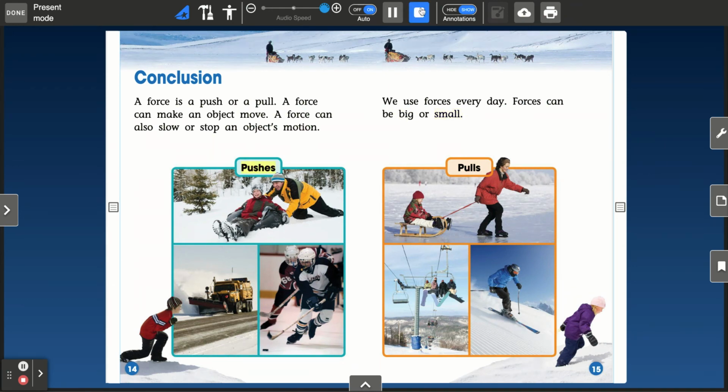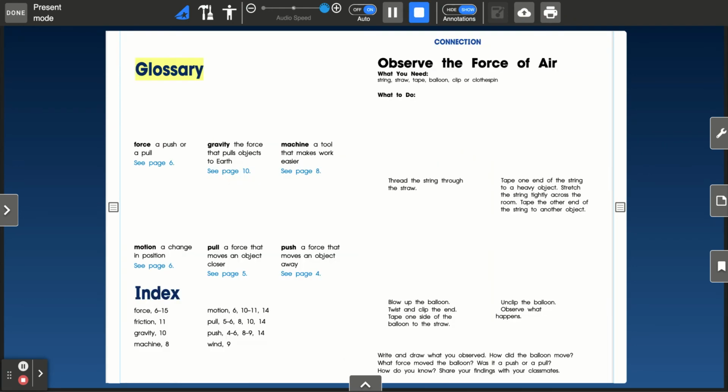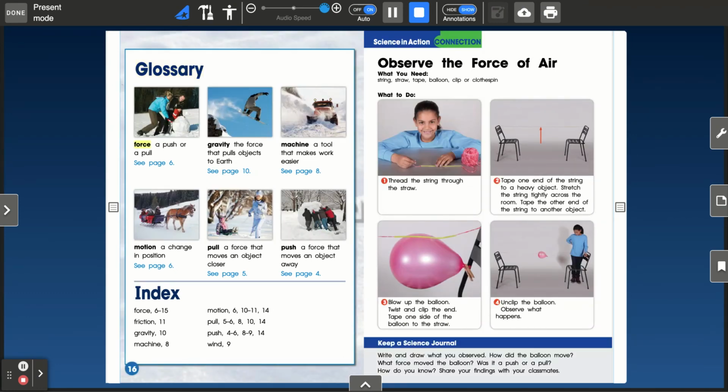Pushes. Pulls. Glossary. Force. A push or a pull. See page 6. Gravity. The force that pulls objects to Earth. See page 10. Machine. A tool that makes work easier. See page 8. Motion. A change in position. See page 6. Pull. A force that moves an object closer. See page 5.